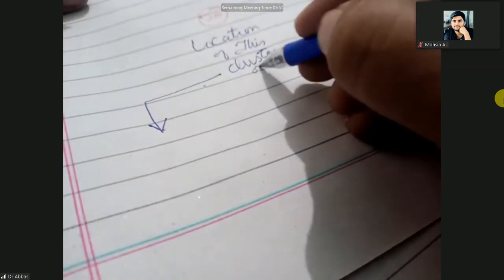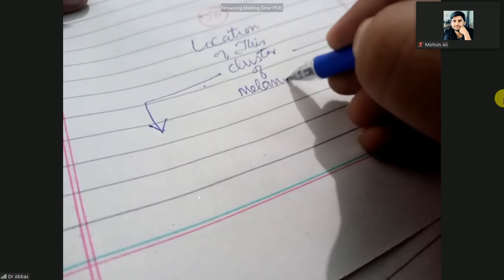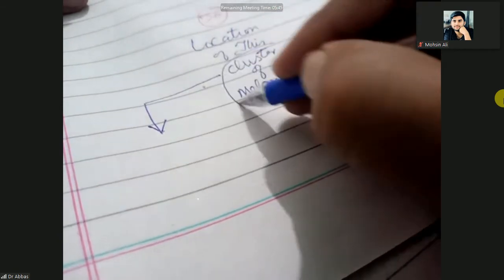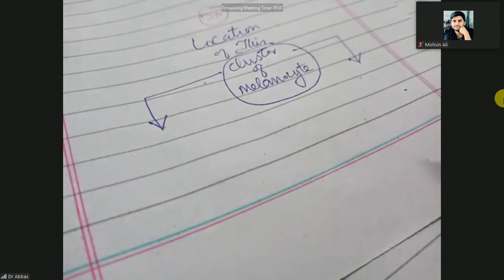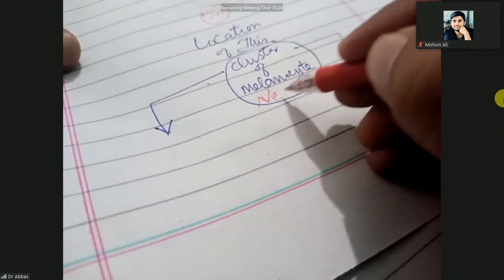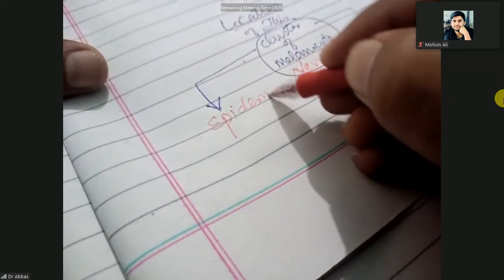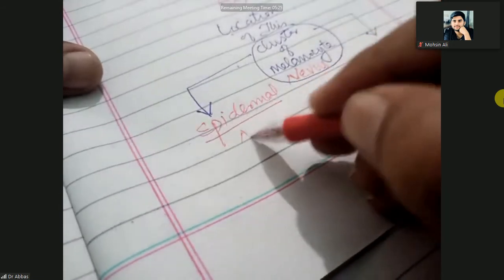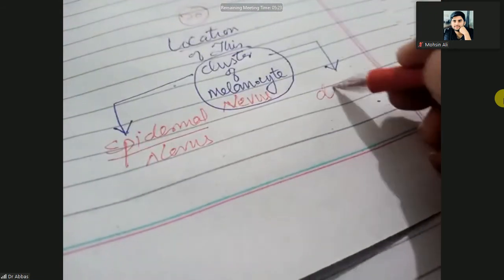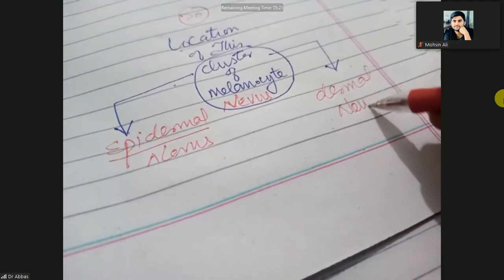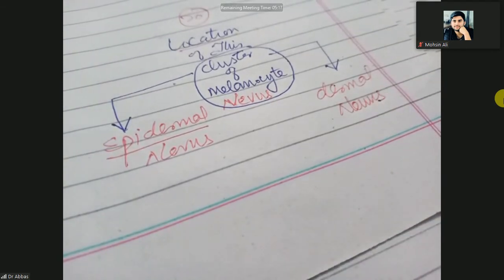A cluster of melanocytes is a nevus. Based on the location of this cluster, the nevus can be an epidermal nevus or a dermal nevus. The epidermal nevus is also called epidermal melanocytic nevus.